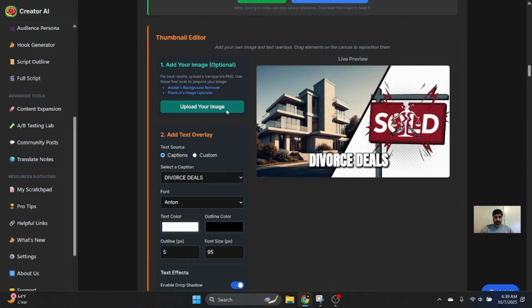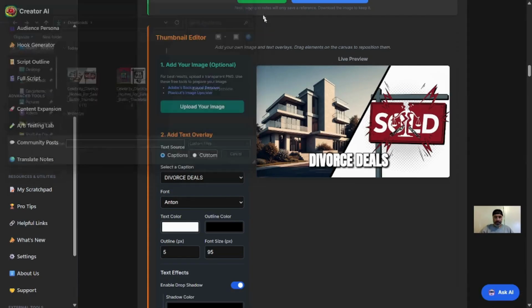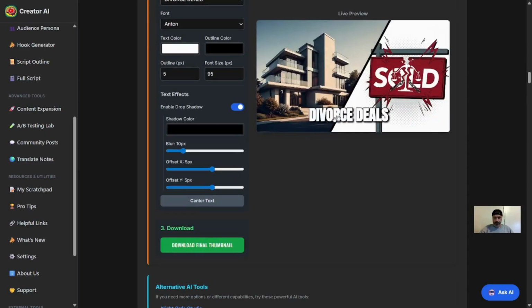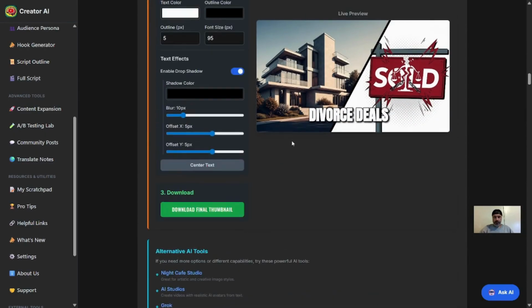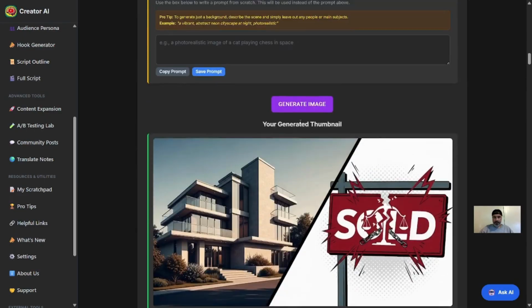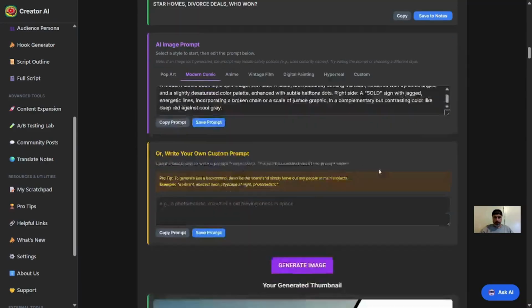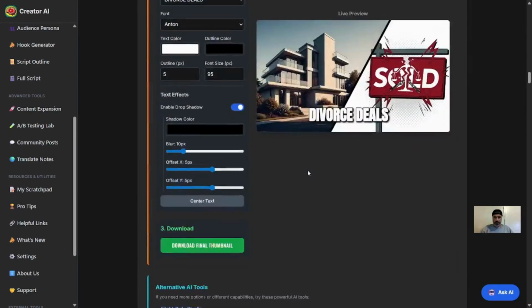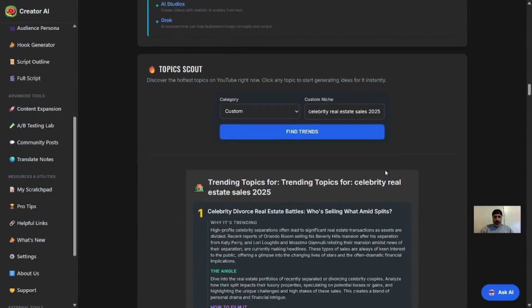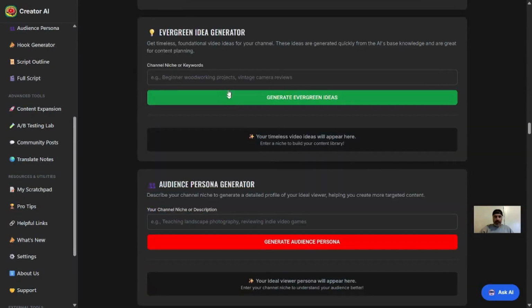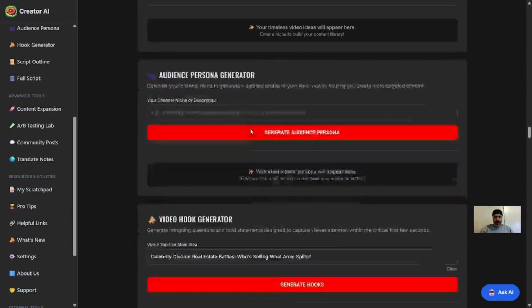So you could use some of these captions and add those here. You can upload your own image if you wanted to and overlay that on top. You can edit the text. So check that out. You can use the thumbnail editor if you just want it just for your particular video. You can do some prompts here and use that. So now we did the thumbnails, we did the topics already. I'm not going to do the evergreen ideas.